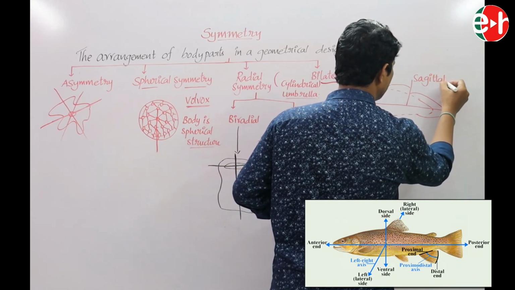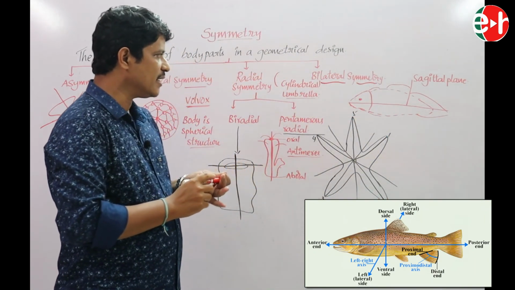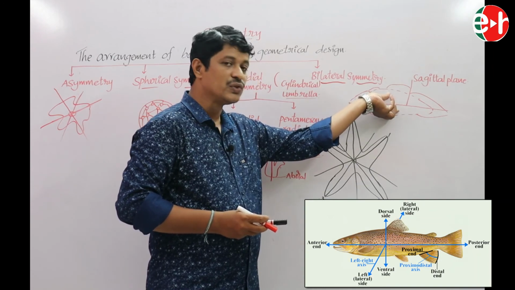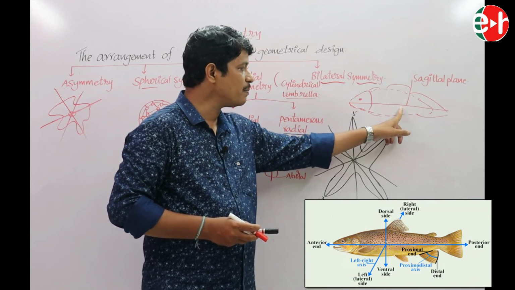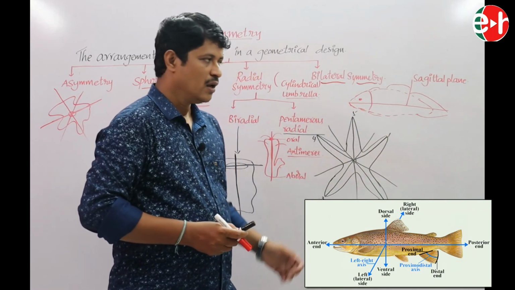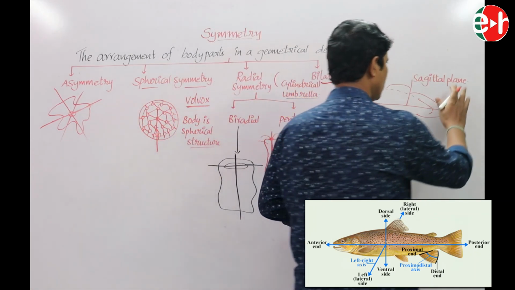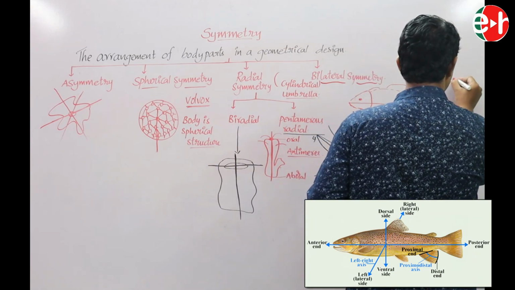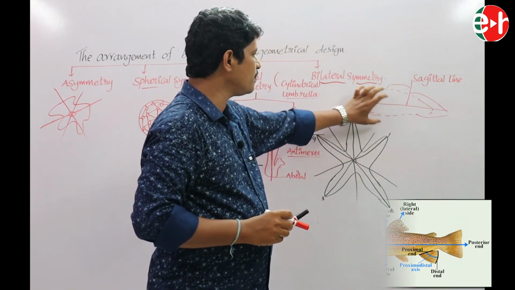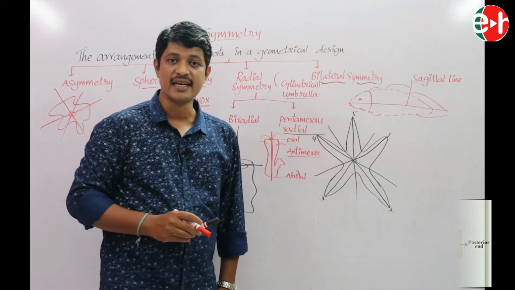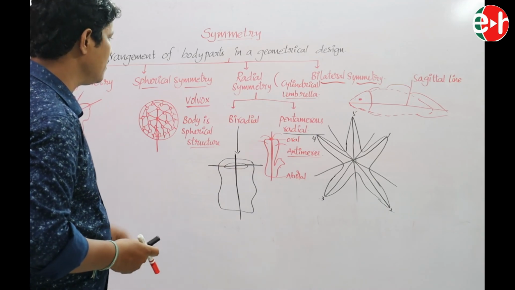In bilateral symmetrical animals, the body is divided into two equal parts when a plane passes through the sagittal line. Here the body is divided into two equal parts. This symmetry is known as bilateral symmetry. So this is regarding symmetry in different animals.